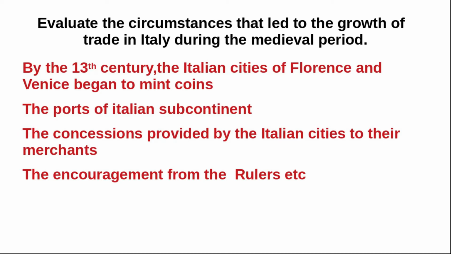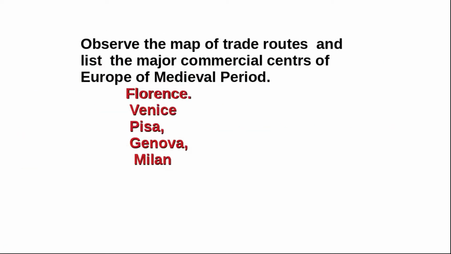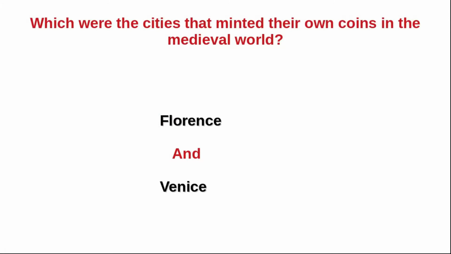Next question. Observe the map of trade routes and list the major commercial centers of Europe of the medieval period. Florence, Venice, Pisa, Genova and Milan were the major commercial centers of Europe of the medieval period. Which were the cities that minted their own coins in the medieval world? Florence and Venice.